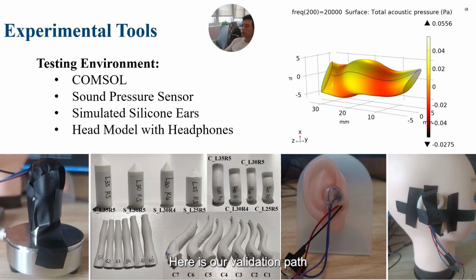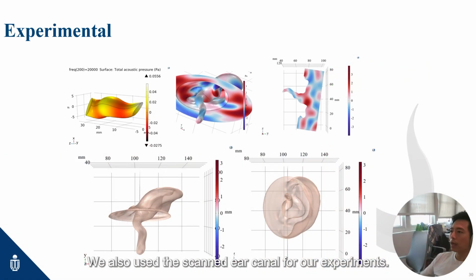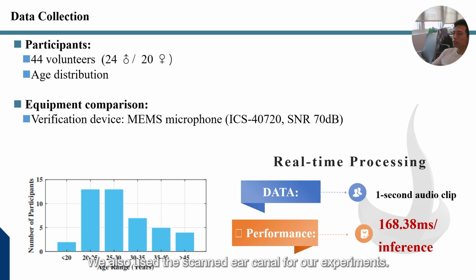Here is our validation path, from simple to real. First, the COMSOL simulation. Then, a controlled sound pressure tube was used as a clean baseline. Next, silicone ear canals to model geometry. Then, a head model with headphones is used to check the fit and leaks. Finally, human tests to verify generalization. We also used the scanned ear canal for our experiments.